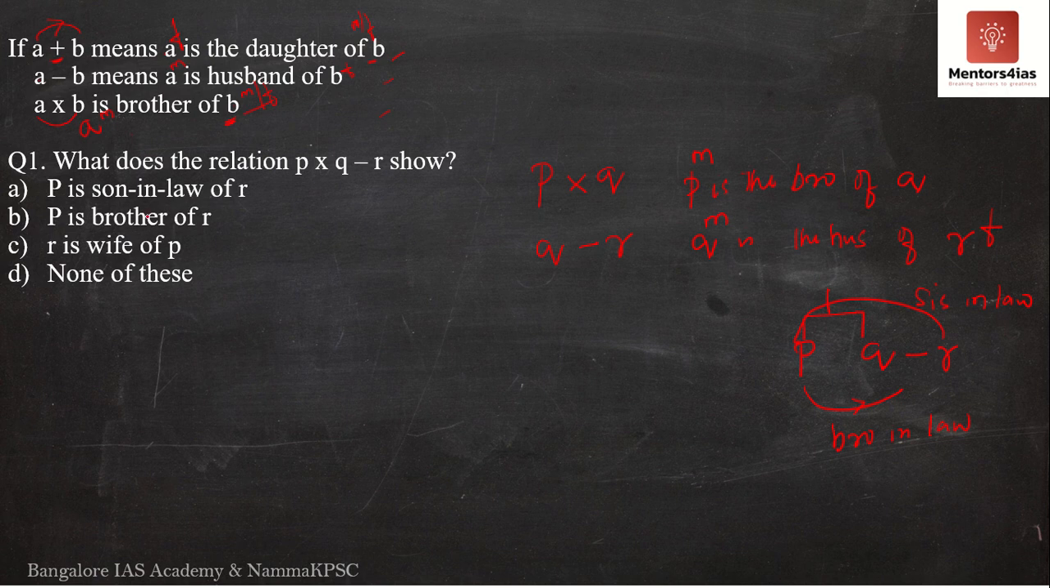Okay, so the first question says, P is the son-in-law of R? Absolutely not. P is the brother-in-law of R. Second one, P is the brother of R? No. P is the brother-in-law of R. P is the brother of Q. C says R is the wife of P? No. R is the sister-in-law of P and R is the wife of Q over here. Very simple. It is very straightforward. So obviously the answer has to be D, none of the above. Yes. So the answer is none of the above.